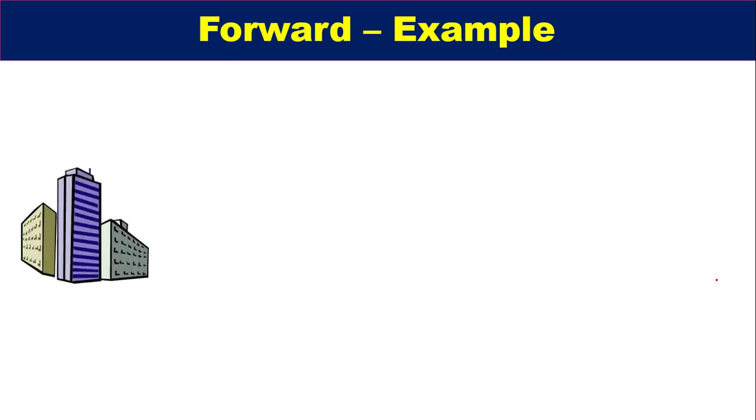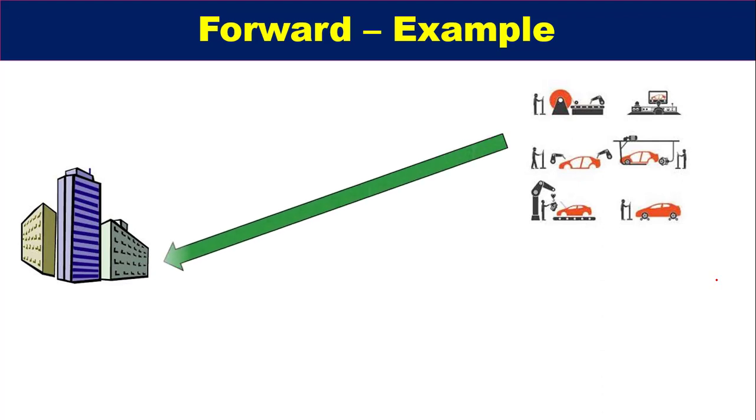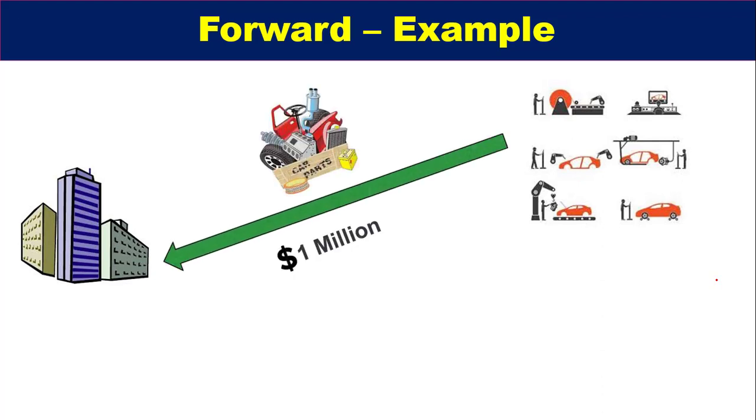For example, there is an Indian based company which used to build automobiles, and they want some automobile material from a US based company which manufactures automobile parts, and it costs around $1 million. Okay, and this $1 million they have to pay in 90 days.